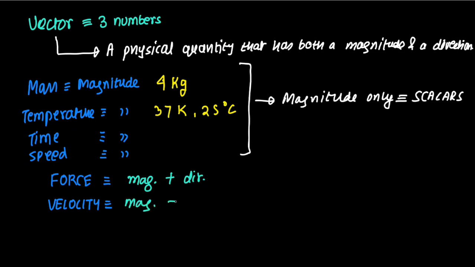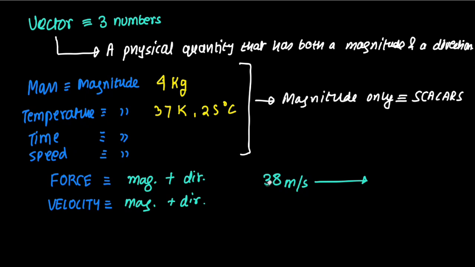So I'm going to give you an example. Let us say that you are moving 38 meters per second towards the right. Then your velocity is 38 meters per second towards the right. This whole thing must be said in order to describe velocity in entirety, like 38 meters per second towards the right. The towards the right part is also important, which is the direction of the velocity, right? So velocity is also an example of vector quantity.